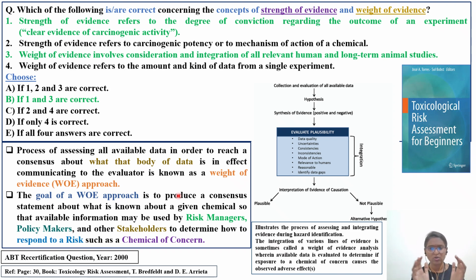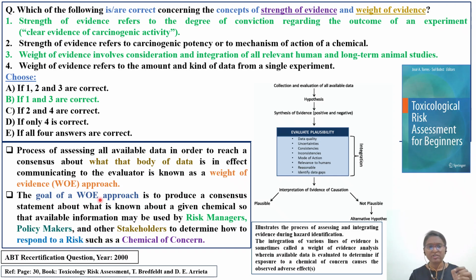When you gather all this data, then you come to a common conclusion. Some of the results might be conflicting, some positive, some negative. So you have to take into consideration all the results from various studies, then come to a common conclusion. That is called weight of evidence.